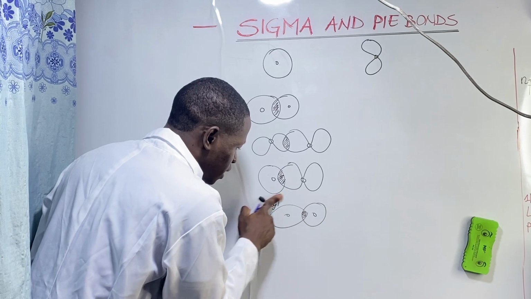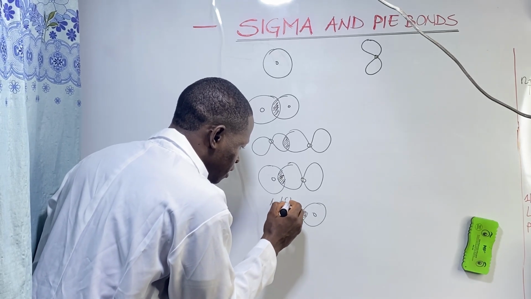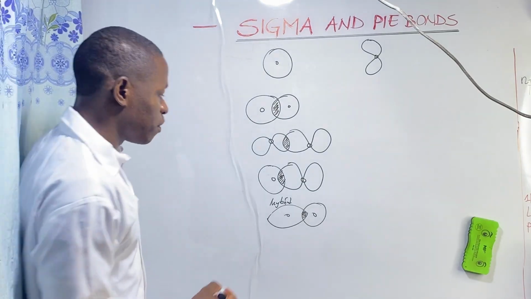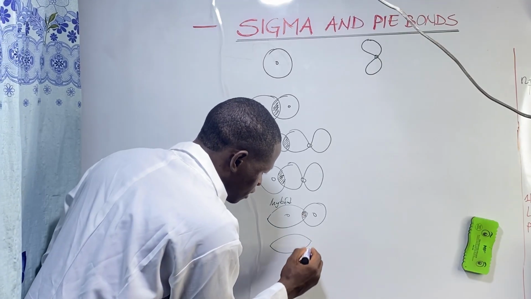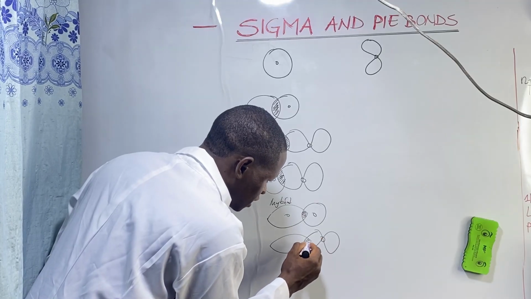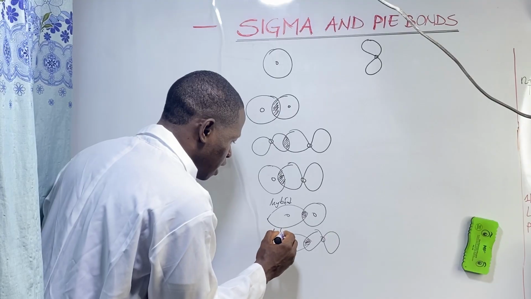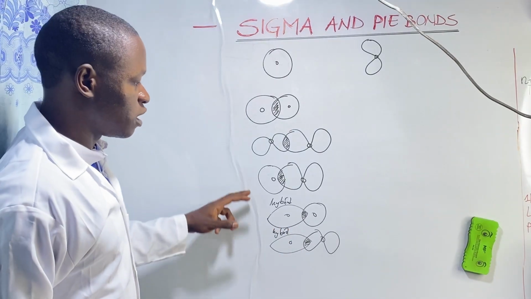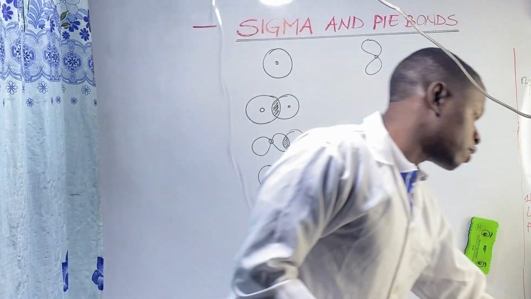Any hybrid orbital, with an s orbital. Or the head-on overlap of a hybrid orbital with a p orbital will also produce a sigma bond. This is also another hybrid orbital. So there we have 1, 2, 3, 4, 5. Sigma bonds are formed by those methods.